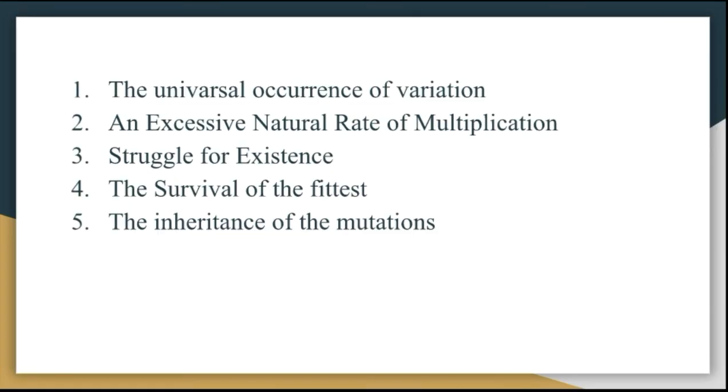There are many ways in which organisms may differ. This was one particular variation seen in natural selection. The first natural selection element is the universal occurrence of variation. Next is an excessive natural rate of multiplication.